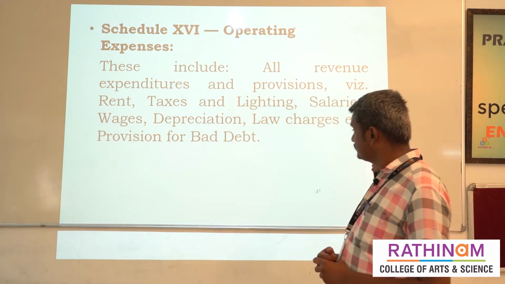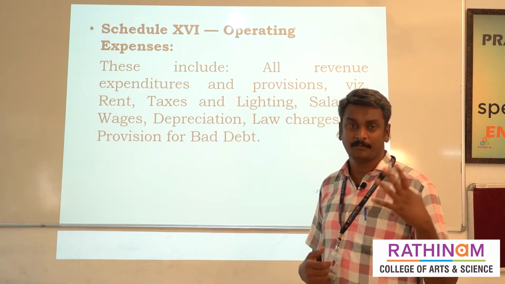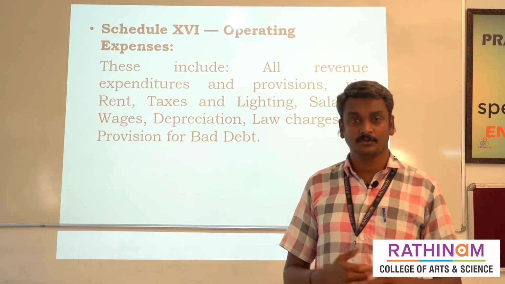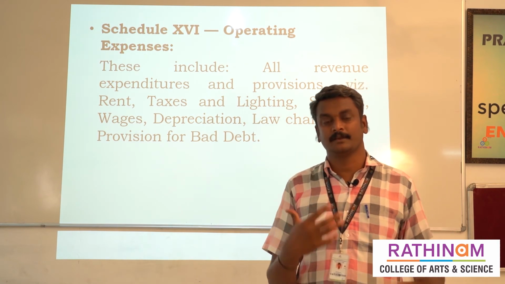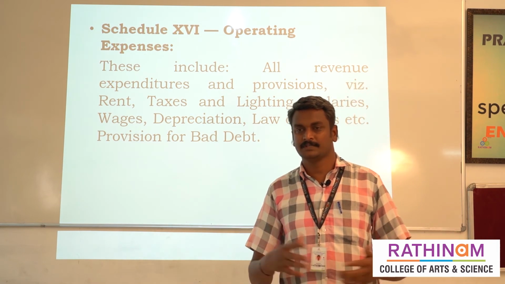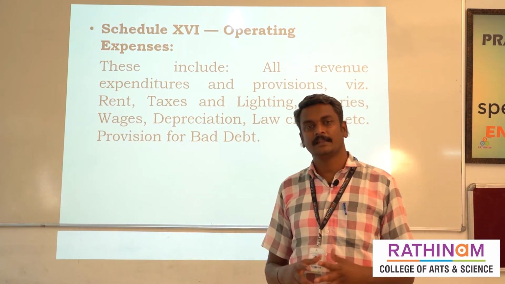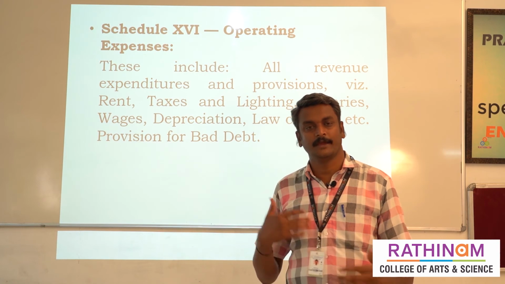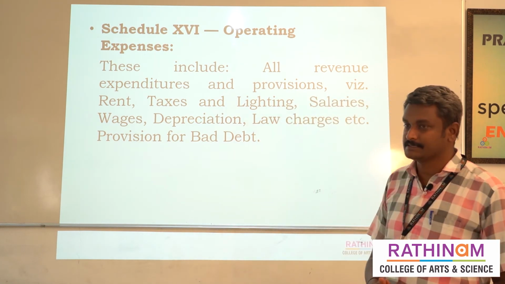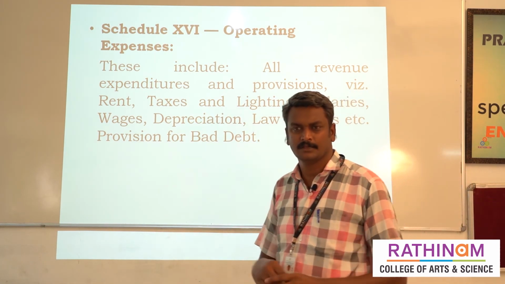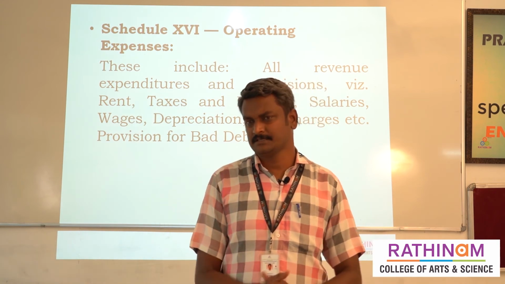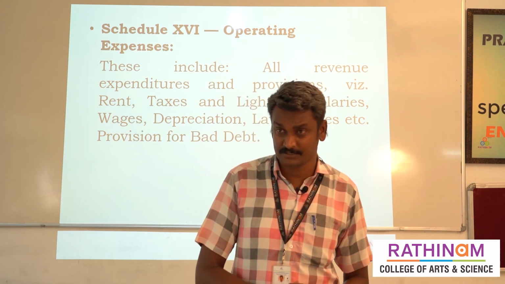Then salaries. The banking employees should get a salary from the bankers. Without salary they cannot work, so it's a principle to give a salary to banking employees. Then depreciation. We know depreciation means the bankers have fixed assets like furniture and computer systems.